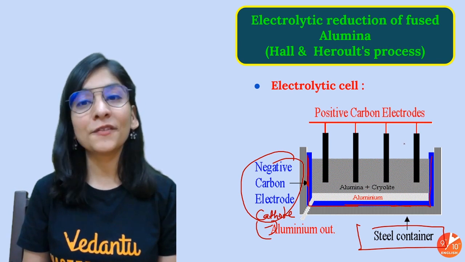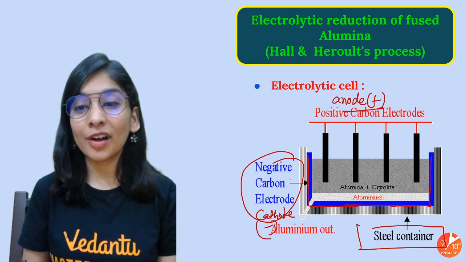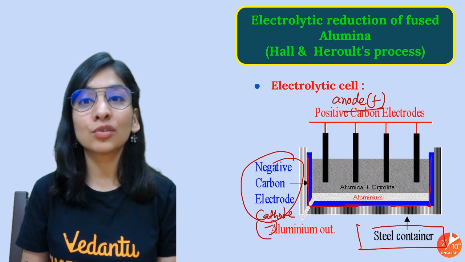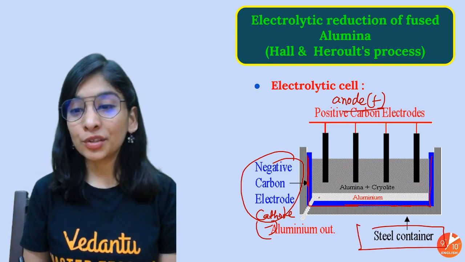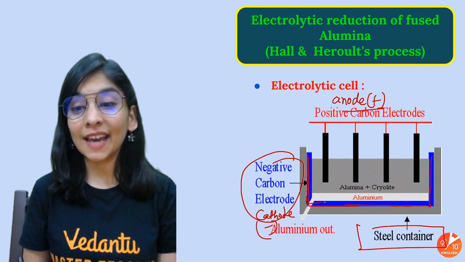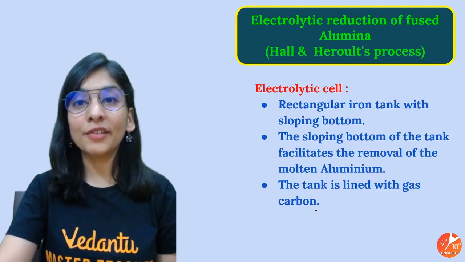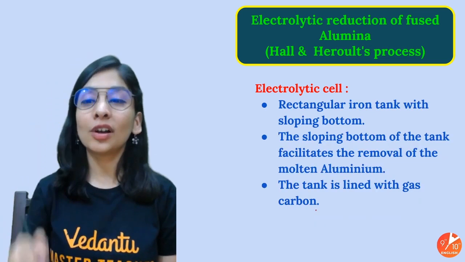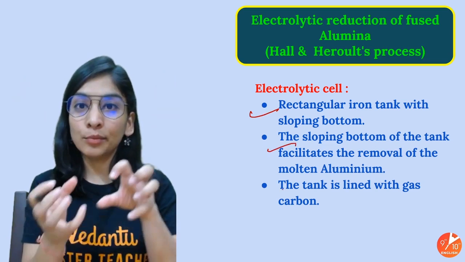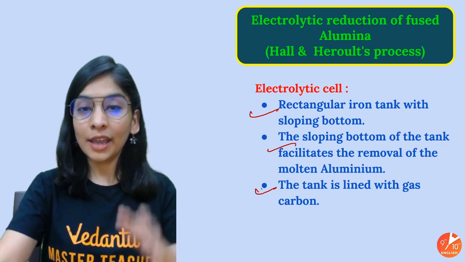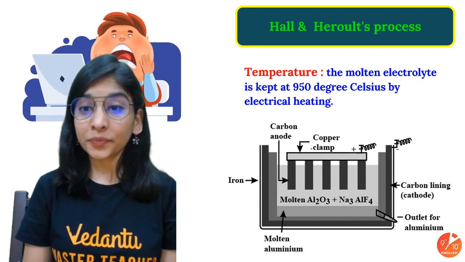And these are the positive carbon electrodes called the anode. Anode is the positive terminal. And how do they get positive and negative? Because they are connected to a source of battery. And this container has a slope at the bottom, so that the aluminium, which, as I told you, we will get at the cathode in molten form, can be easily extracted. Let me make you understand the entire process. A rectangular tank sloping at the bottom, so that molten aluminium can be easily extracted. We have a carbon lining because we'll take it as a cathode.